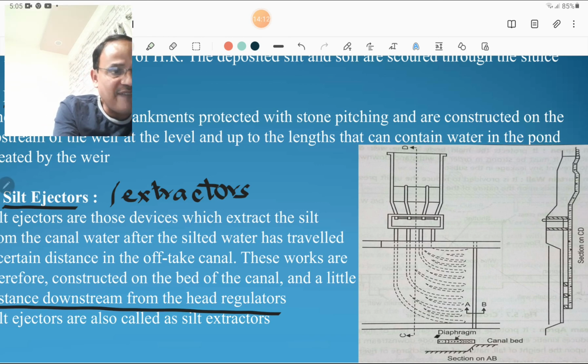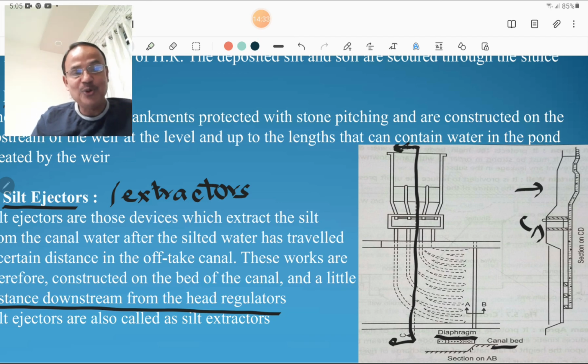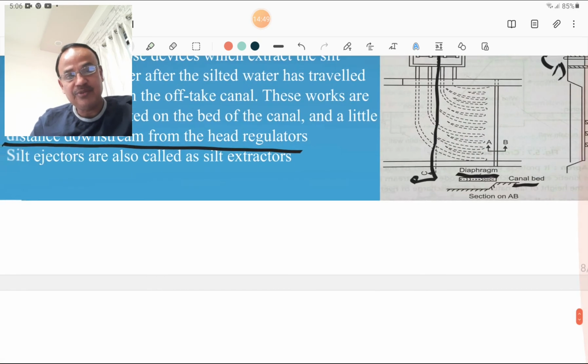Here a diaphragm is shown, canal bed level is shown, section AB is shown here, and this is section CD which is shown here also. So you must know these sections and these diagrams in civil engineering. For water resources engineering, we draw such diagrams on the sheet also to know the working of silt ejectors, silt excluders, and all these diversion headworks.